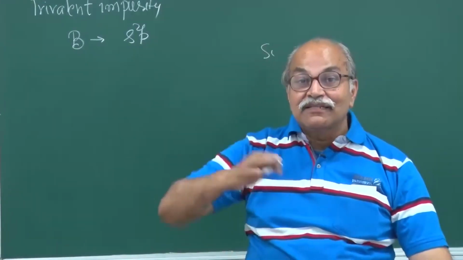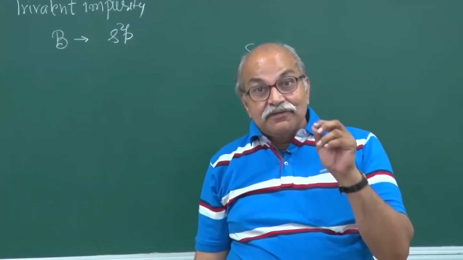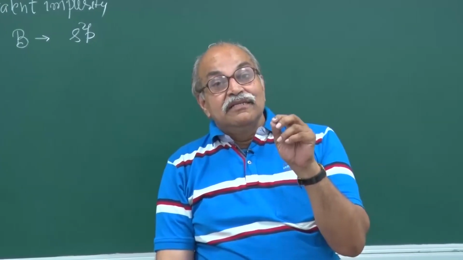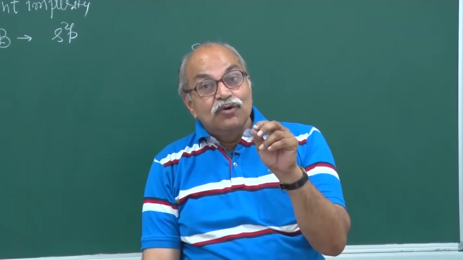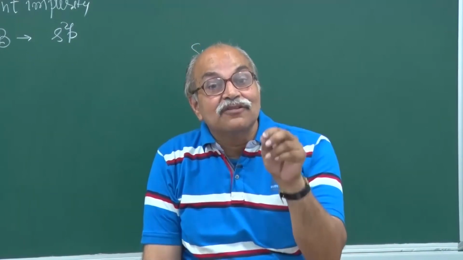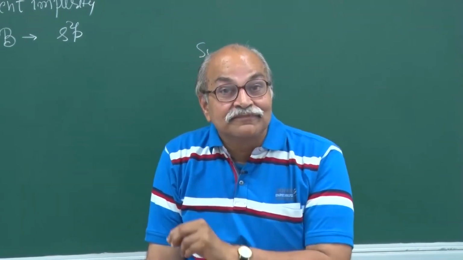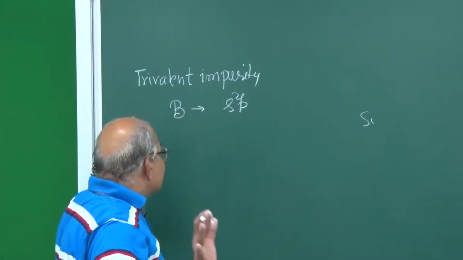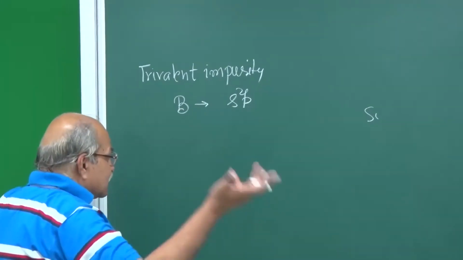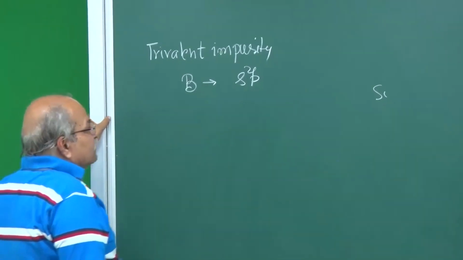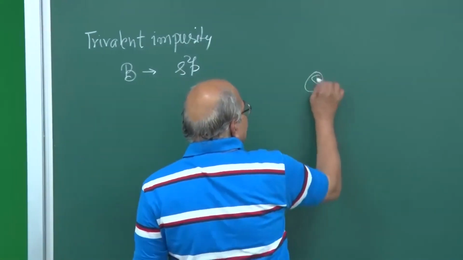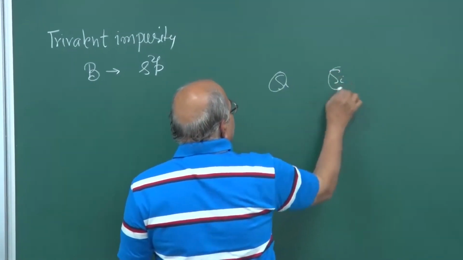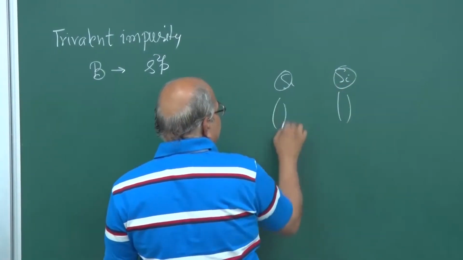So you have to retain that structure and ensure that the impurity is just going and sitting at the site of one silicon ion. So very nice metallurgical processes one has to do, and then you have, let us say, you have silicon and so on, that same diagram.